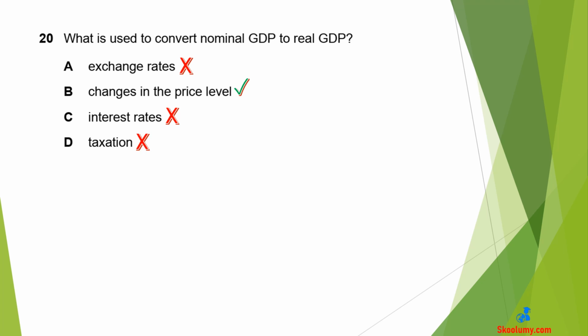Question 20. What is used to convert nominal GDP to real GDP? B is the correct answer. Changes in the price level. Real GDP is GDP that has been adjusted for inflation. Changes in the price level affect the inflation rate. Other options are wrong, as they have nothing to do with inflation.